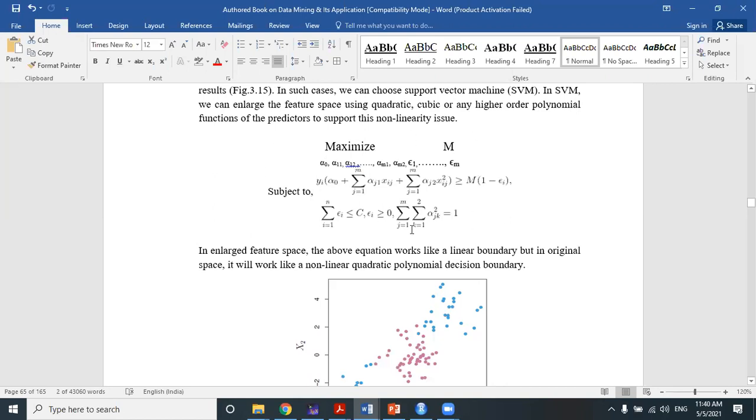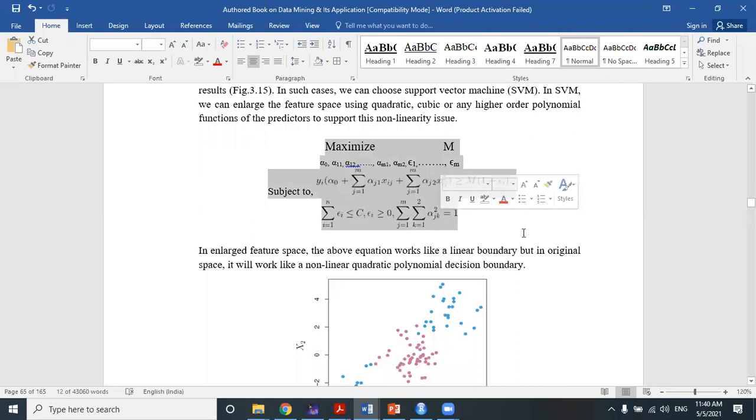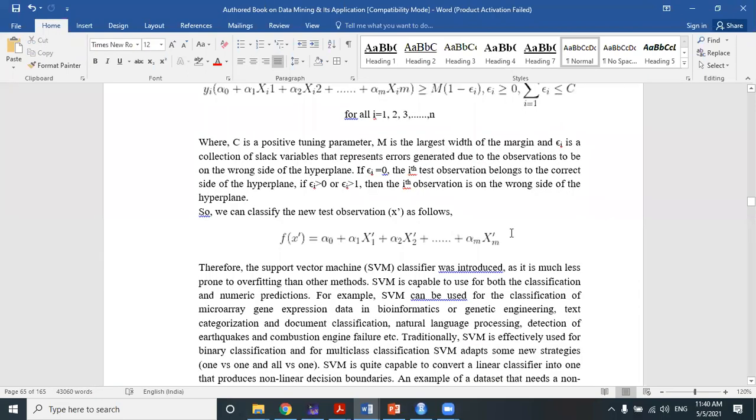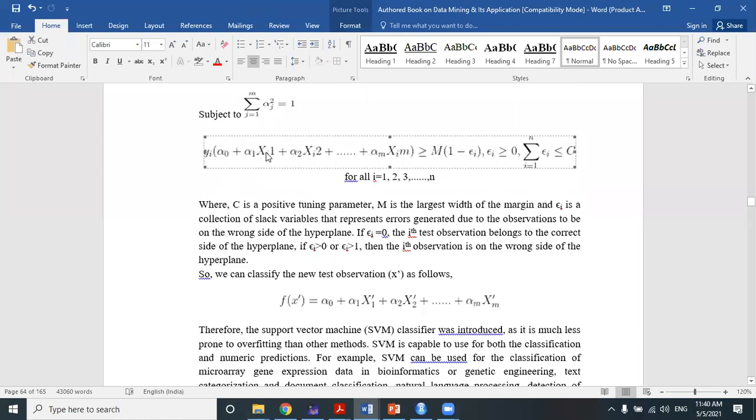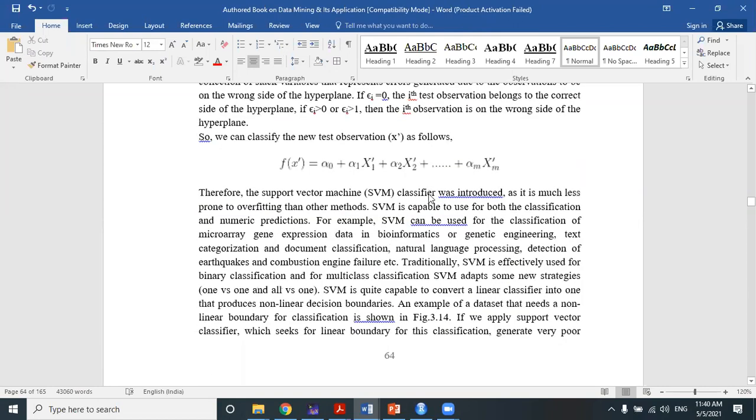final SVM formula, which is very similar to the soft margin classifier I already discussed with you, where epsilon i is the slack variable which represents the errors. Okay, and the thing is that, can anyone tell me, up to these cases, I have used only linear observations like xi1, xi2, xim for m dimensions.